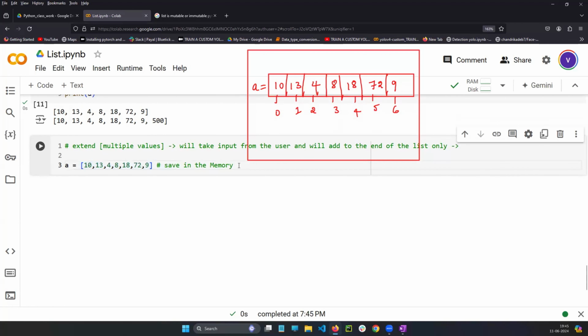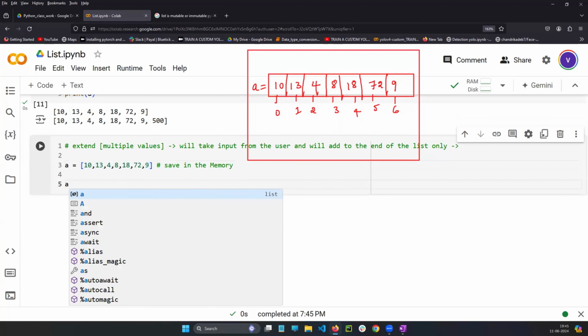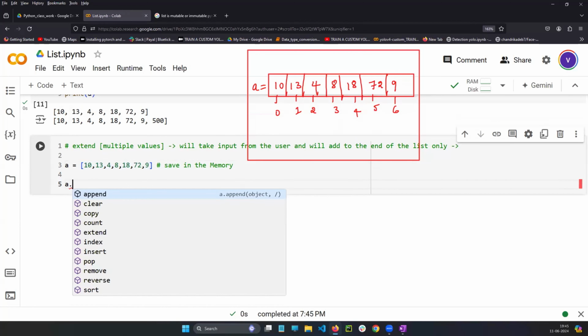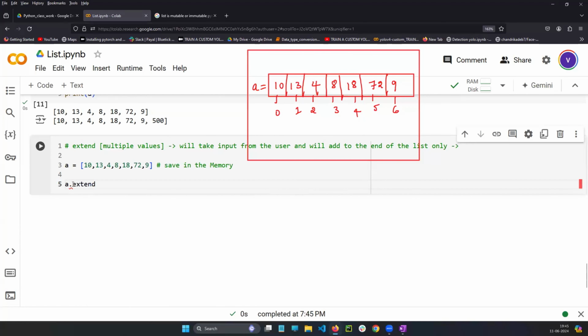In the next line, A is a variable which is holding a list. If I put the dot, all the list related functions will show. All the list built-in functions, not the string ones, only because A is a list. One of those functions is extend.